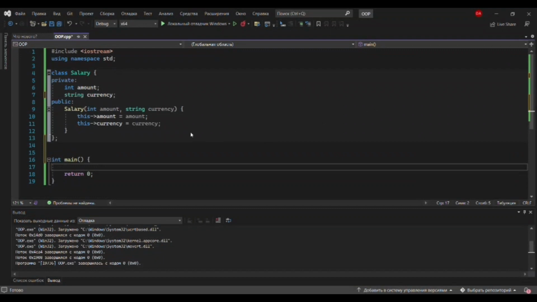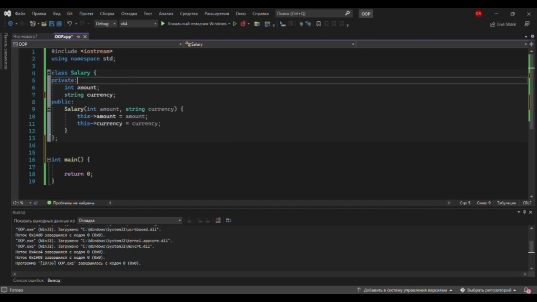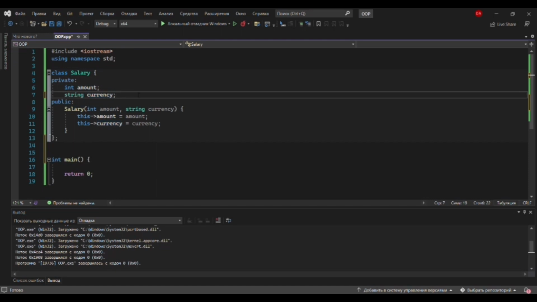So it is code example. I created a class called salary. In this class, our attributes are amount and currency. Let's say that our salaries are given in foreign currency, dollar, euro, or ruble. But we want to take our salary in tenge.